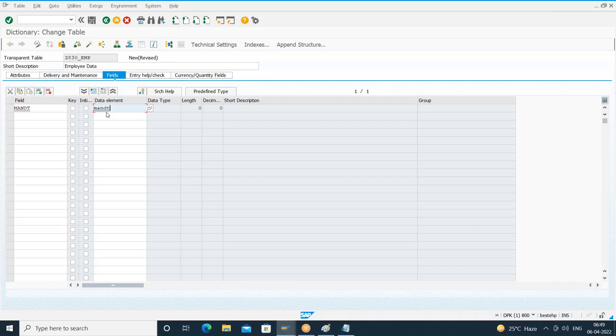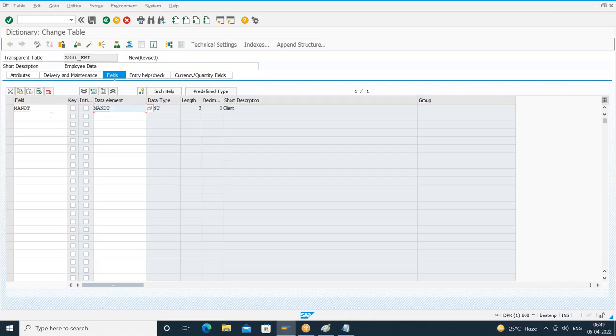Why am I not creating my own data element? Because I already have a data element given by SAP, which I can reuse. Unnecessarily, why should I create another data element? That's the reason I'm reusing the existing data element. So if I press enter, what is the data type I got here? Client. And what is the size here? 3. So this is a standard data element. Since this is a standard data element, it is not starting with Z or Y.